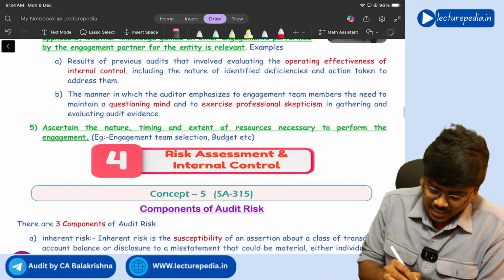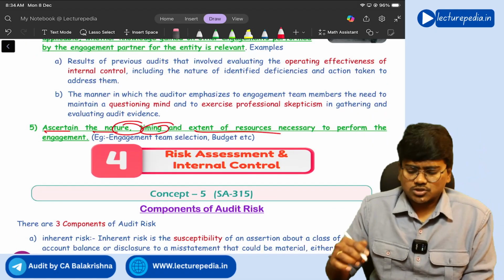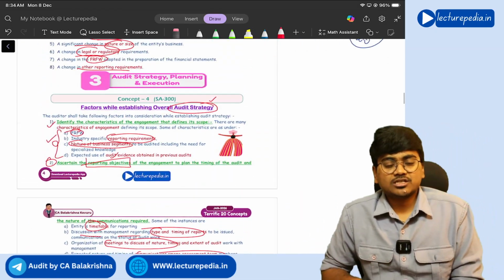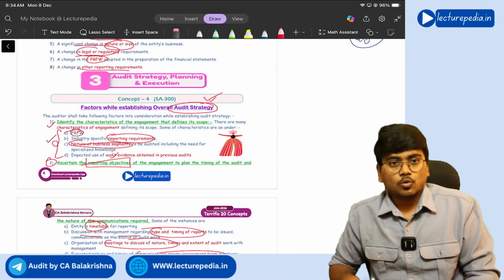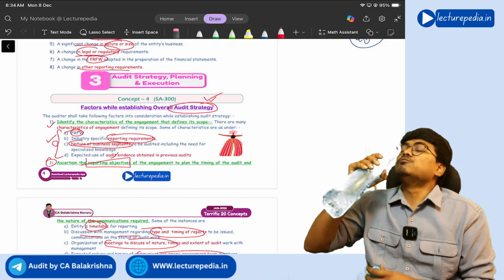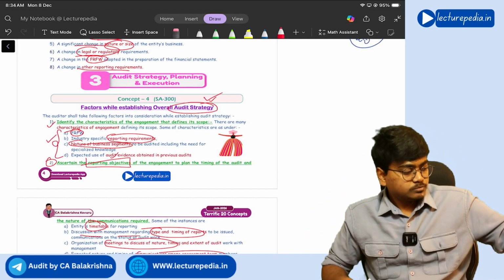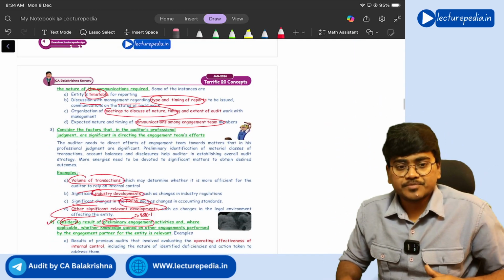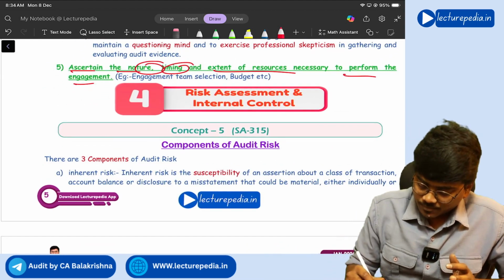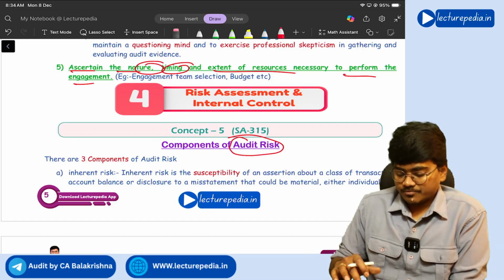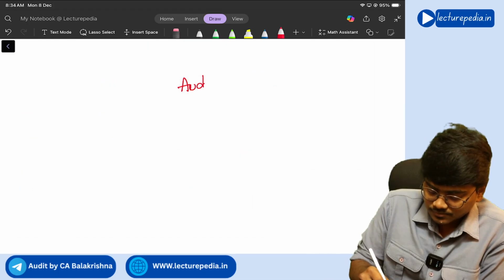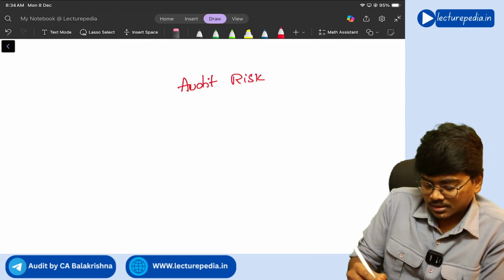And finally, ascertaining the nature, timing, extent of resources that are necessary to perform the engagement. These are the 5 factors that you need to consider while developing overall audit strategy. Next, moving to the concept of audit risk, the fifth concept. Now, what is this audit risk?